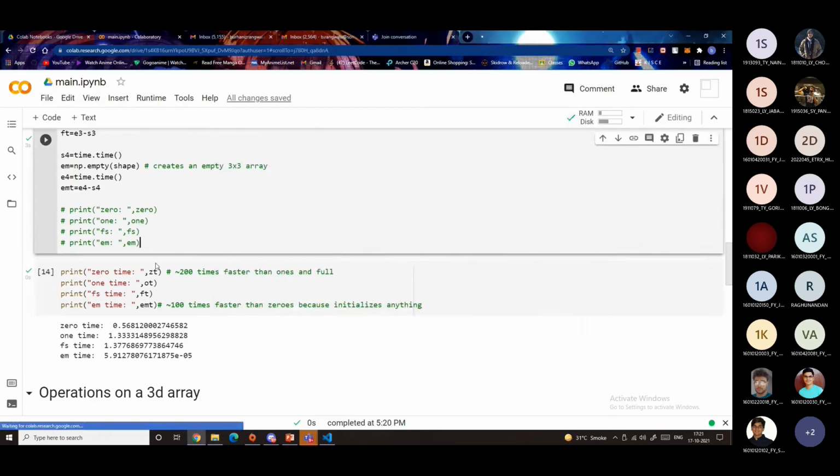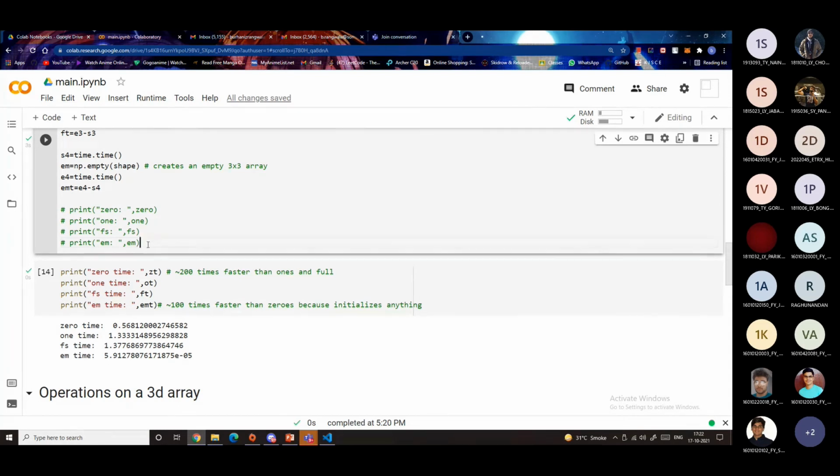All right. So one main reason for that is that when you create an array of only zeros, all that NumPy has to do is allocate that memory and turn all the bits to 0, which is a lot faster when you compare it with changing the bits of each memory location or each data point in the memory to, let's say, 5 or 6 or any other number.